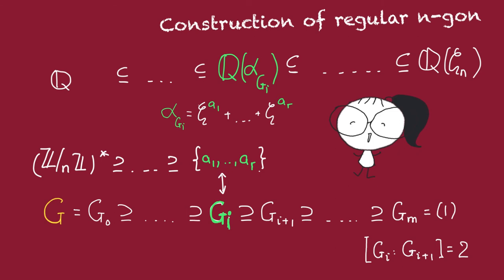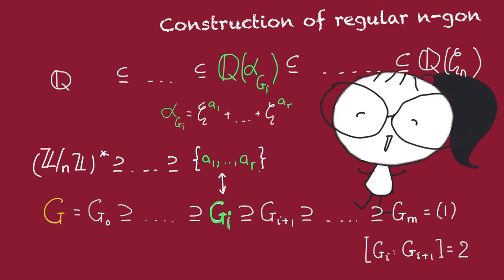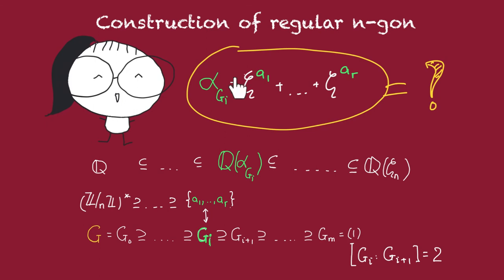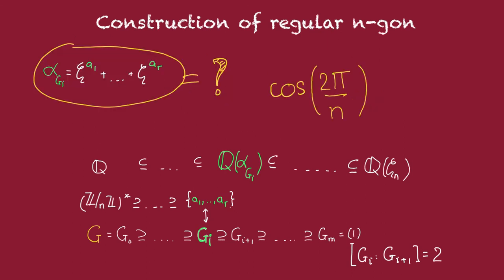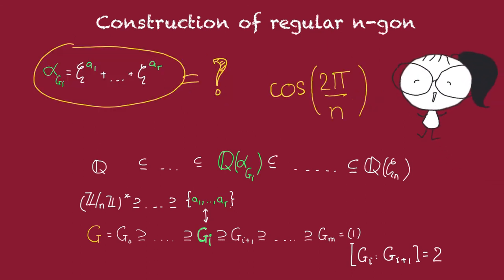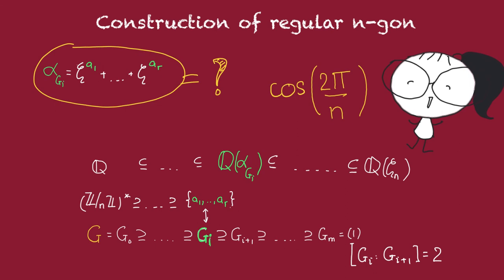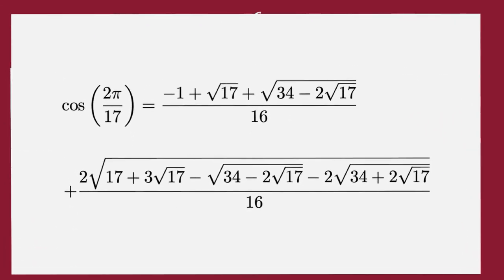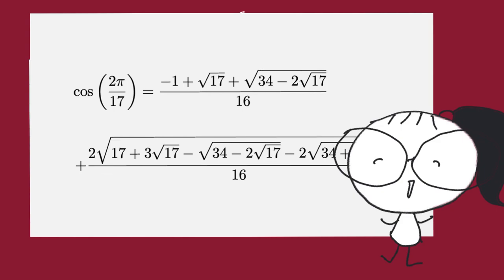Now there's some exciting news. Actually, we can be even more explicit than this. In the next video, we're going to discuss how to compute these periods explicitly in terms of radicals of rational numbers. As a corollary, for every constructible n-gon, we will be able to compute cosine of 2 pi over n in terms of radicals of rational numbers. For example, from the constructibility of the 17-gon, Gauss got this expression. So that's what we're going to cover in the next video.